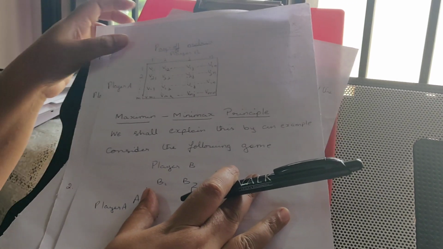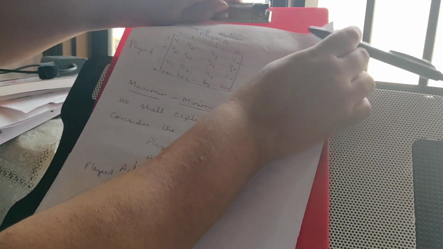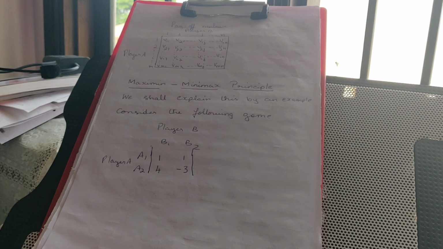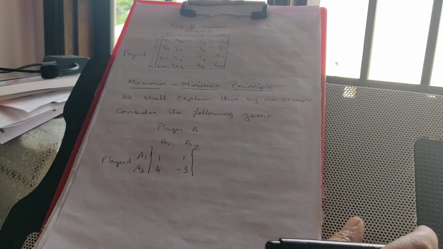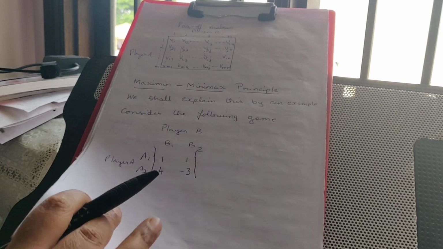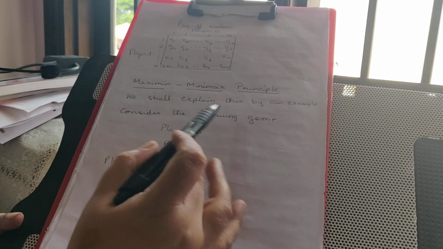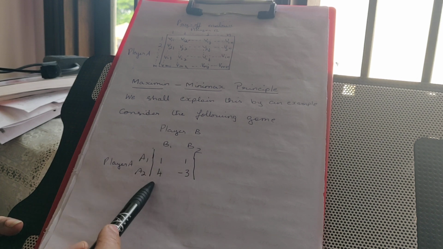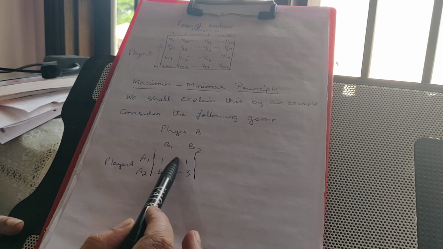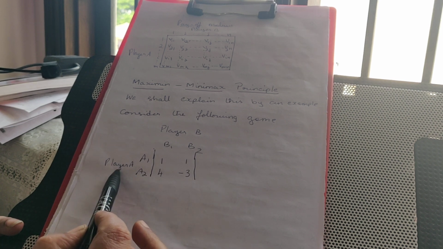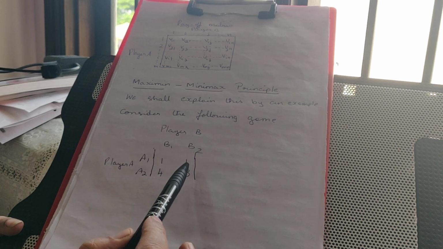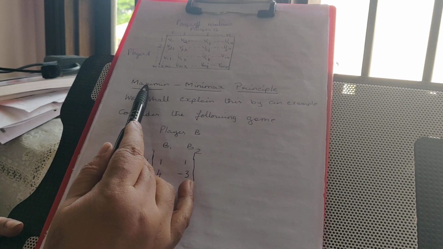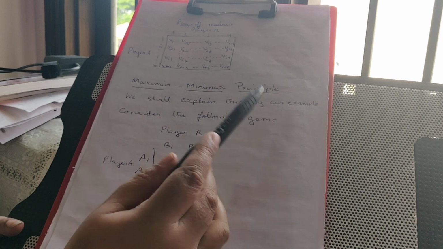Now next you have to know what is known as the maximin minimax principle. Very important, and it is very simple. So I am going to explain with an example. Consider the following game. Usually the game will be given in the form of a matrix. That means rows will stand for player A and columns will stand for player B. So now this is the game given to you. Now what is this maximin and minimax principle?